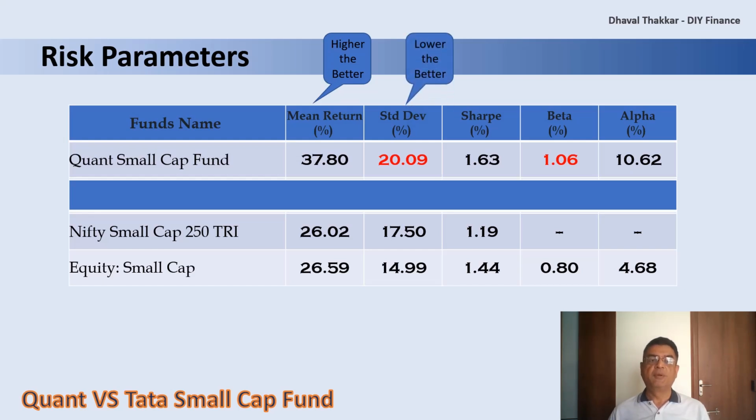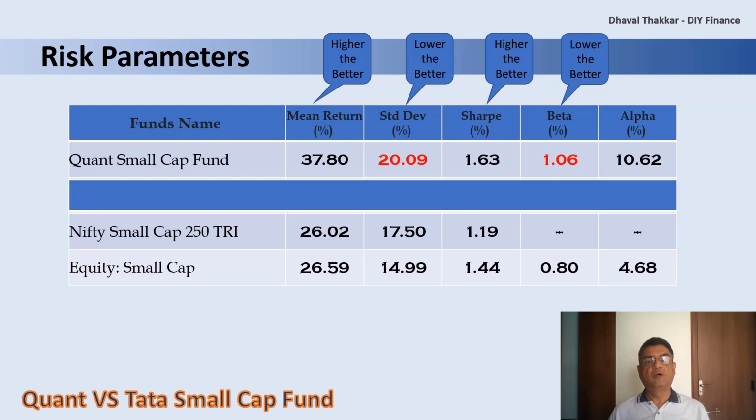Third one, Sharpe ratio. That is a tool to measure the risk adjusted return, which is 1.63, which is more than both the benchmark index and the category average. Here, higher the value is better. Fourth one, beta. That is the volatility of the scheme compared to the benchmark, which is 1.06, which is higher than the category average. Here, lower the value is better.